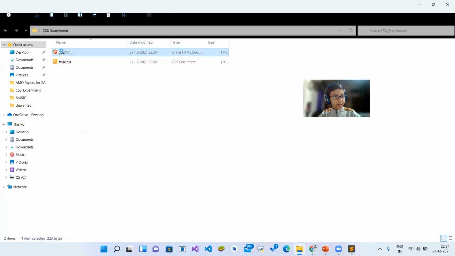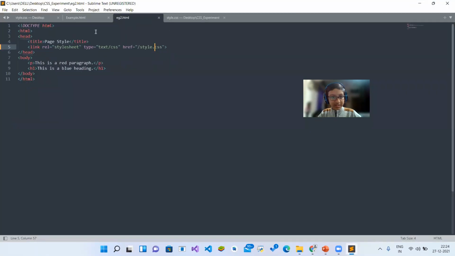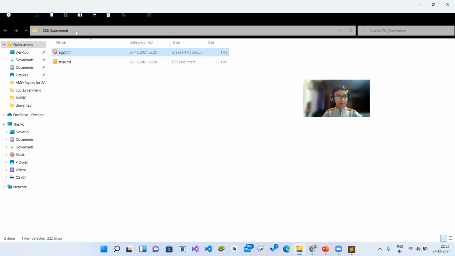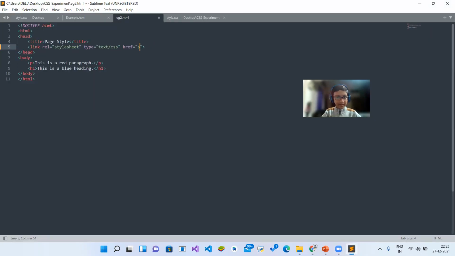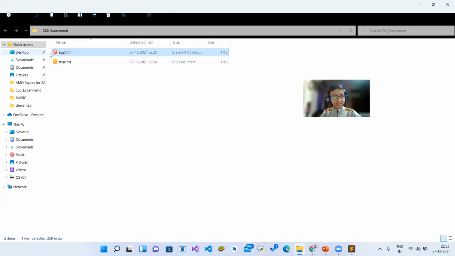And I'm expecting the results as not this. Let me check. There's an issue, I think, in between. So /style.css. Let's make it like this. Or let's do one thing which is very common to all of us. Let's take this file path and paste it here. This file path, and then type the slash and then style.css. Click on save and then run this.